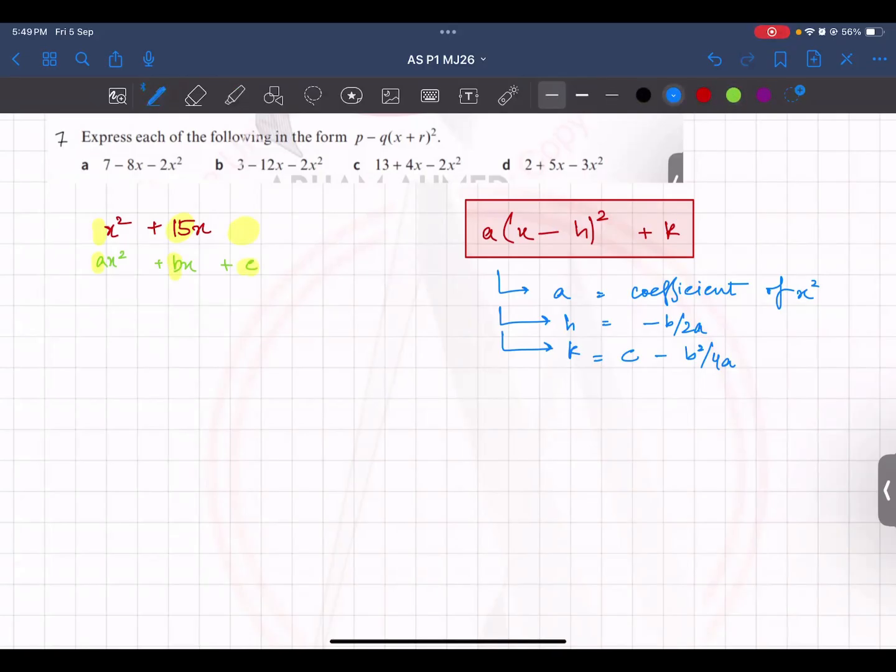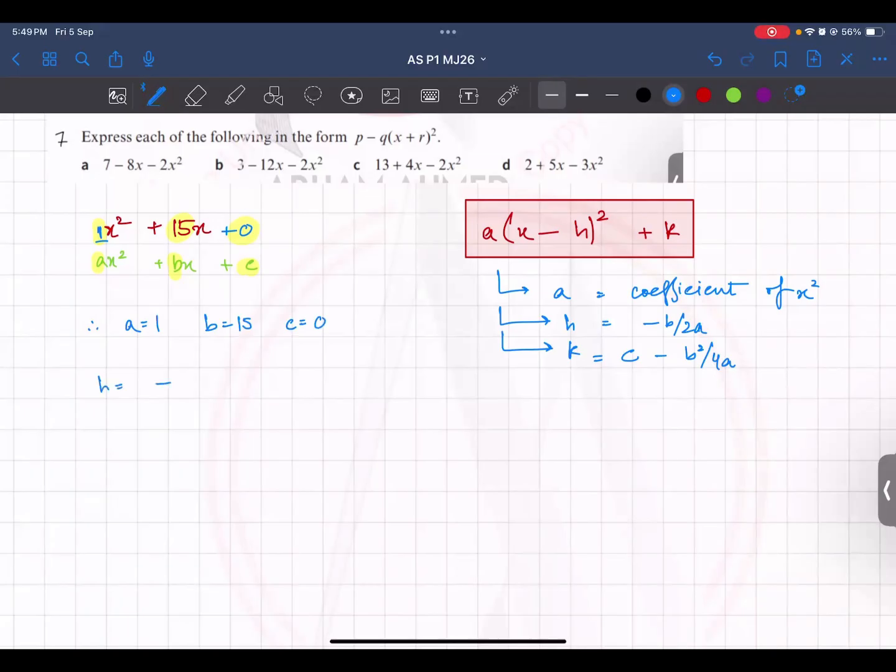So what is your value of a? It is simply the coefficient of x square, which is 1. Value of b is 15 and c is, there is no c, so 0. So you find these out. So a is your 1, b is your 15, c is your 0. And now you replace them in the formula.